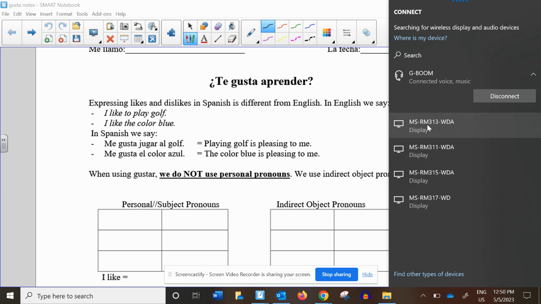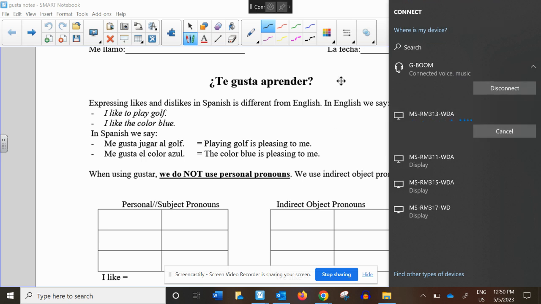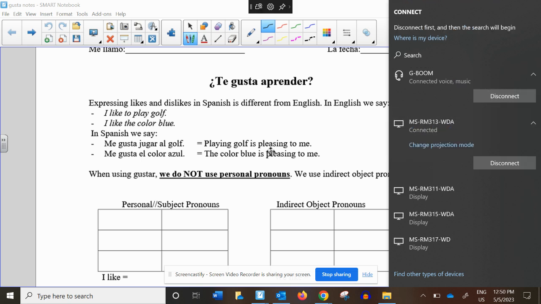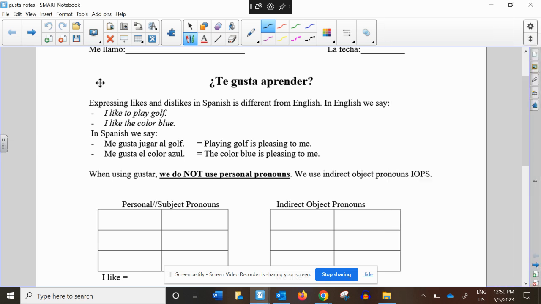¿Te gusta aprender? Do you like to learn? And for reading the paper, it says expressing likes and dislikes in Spanish is different from English. In English, we say, I like to play golf, or I like the color blue. And in this English sentence,